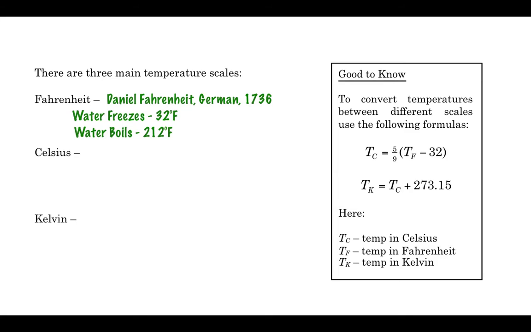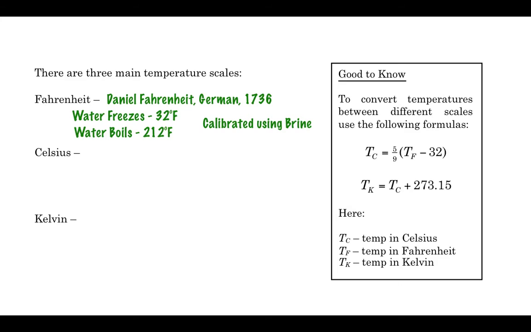And Daniel Fahrenheit actually calibrated all this using brine, which is seawater. So that makes it different from Celsius, which we'll learn about in a second. And that's why it's a little bit strange. A degree Fahrenheit is a little bit different than a degree Celsius.